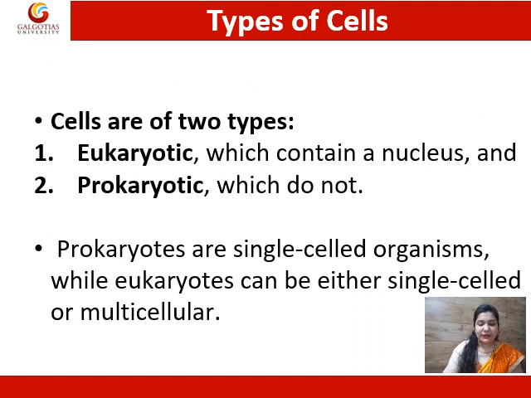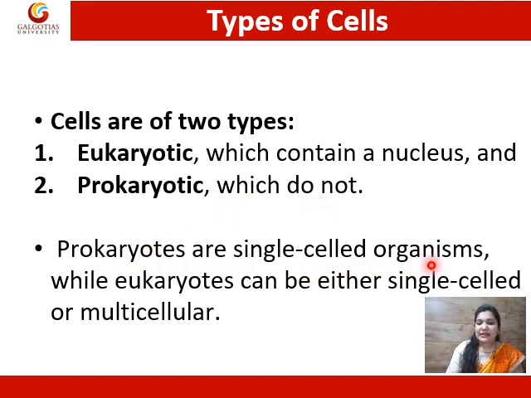Types of cell. Cells are broadly divided into two types: eukaryotic cells and prokaryotic cells. Prokaryotic and eukaryotic cells have a very big difference, which is that eukaryotic cells contain a nucleus, whereas prokaryotic cells do not have any nucleus at all.